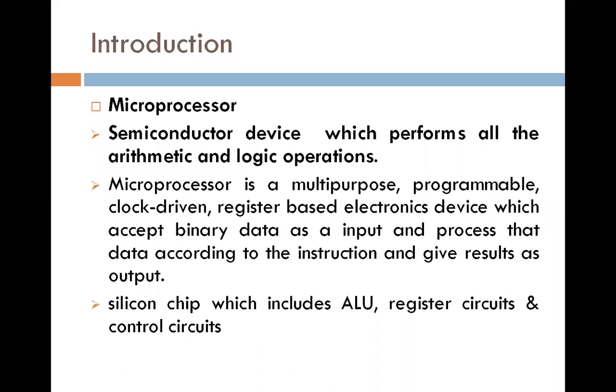First of all, introduction. So in introduction, first of all, definition of microprocessor. Microprocessor is a semiconductor device which performs all the arithmetic and logical operations. Microprocessor is a multi-purpose, programmable, clock-driven, register-based electronic device which accepts binary data as the input and processes that data according to instruction and gives the result as the output. Microprocessor is one type of silicon chip which includes ALU, that means arithmetic and logical unit, register circuits and control circuits.